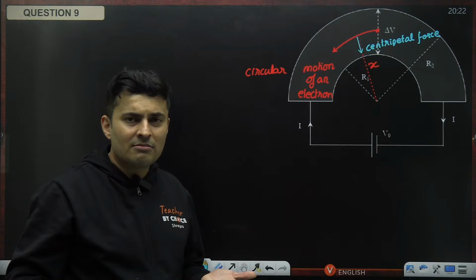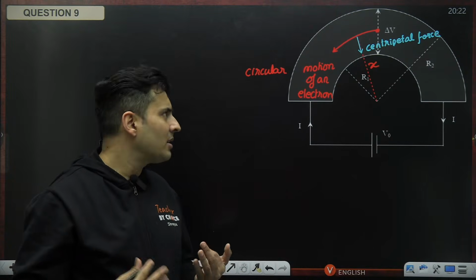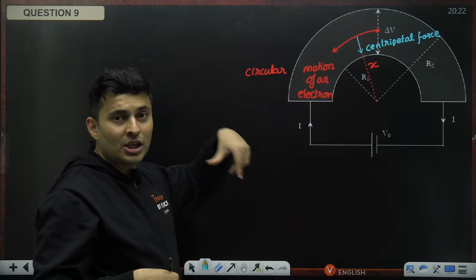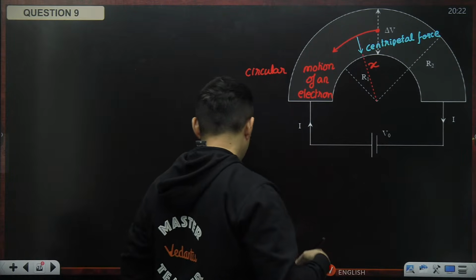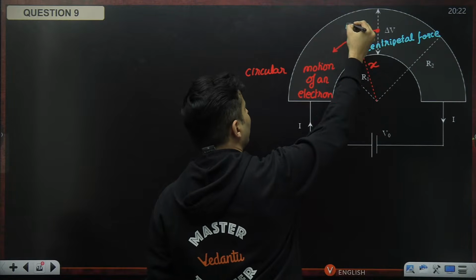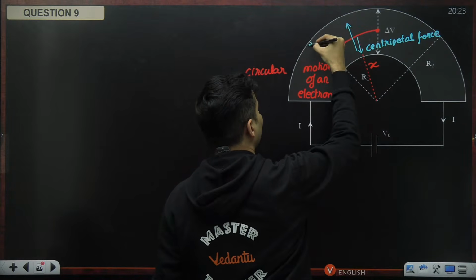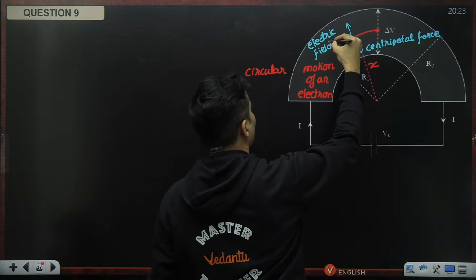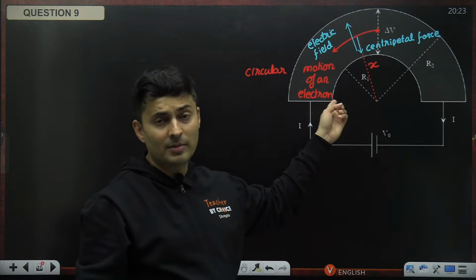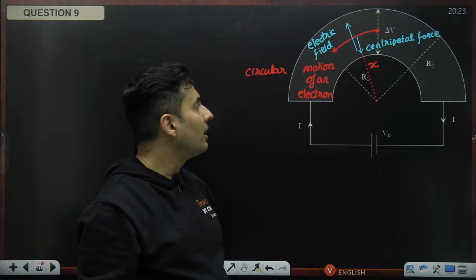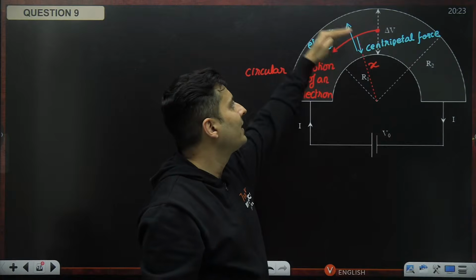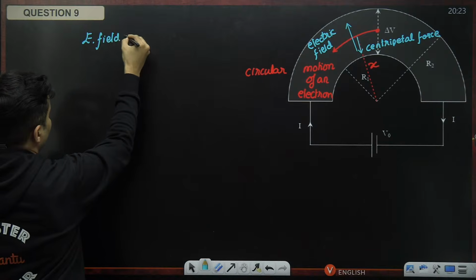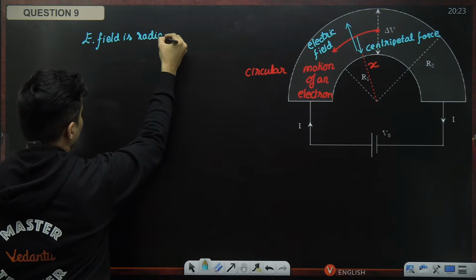Because it's a charge. Yeah, mass is there, but gravity is not the concern. It's a charge which will experience electric force, and it's a negative charge. So electric force, if it is like this, the electric field must be in this direction. So this is the direction of the electric field. Why is the field like that? Because a negative charge will experience a force opposite to the electric field. So the electric field is radially outwards.